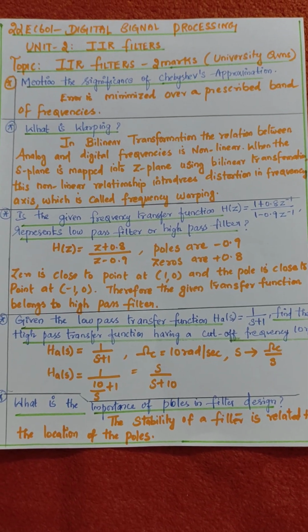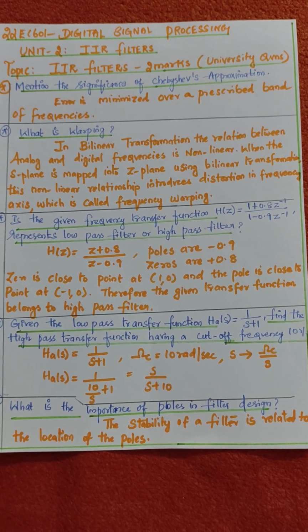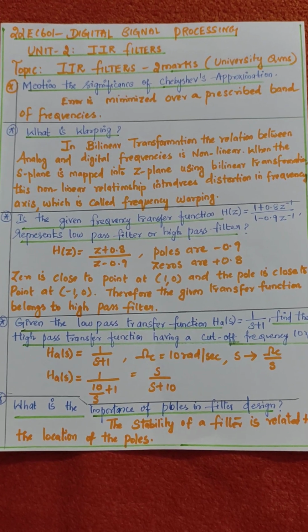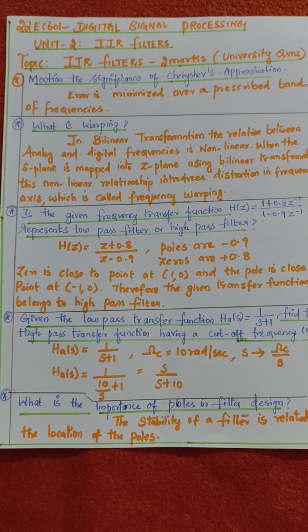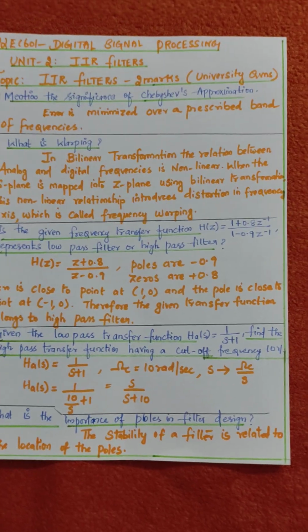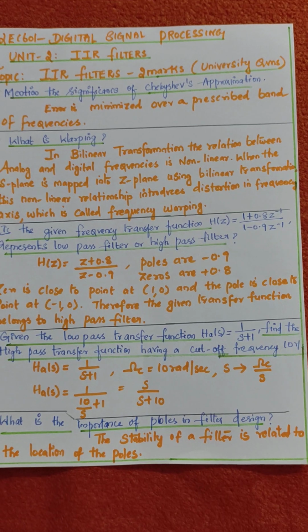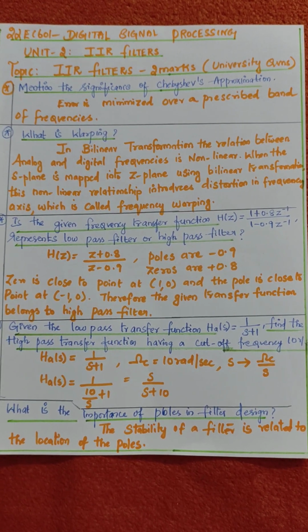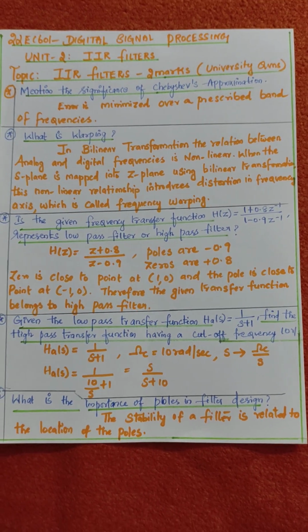When the S plane is mapped into the Z plane using bilinear transformation, the non-linear relationship introduces a distortion in the frequency axis. What are they trying to say? If you map directly analog to digital, that means S plane to Z plane, what will happen? It will have some aliasing. That aliasing is nothing but error here. That error is called distortion, which occurs in the frequency. This effect is called the warping effect in frequency, or frequency warping.